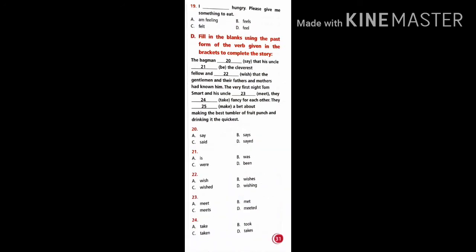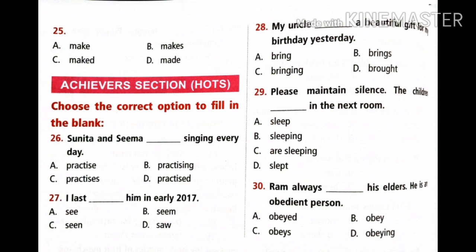Now see the D1. Fill in the blanks using the past form of the verb given in the brackets to complete the story. So you want to use only the past form. Already you know the past form of each and every verb we had given you before. So take the verb and check the past form from the given options and try to complete your answers till 25. Now coming to the HUS section, choose the correct option to fill in the blank.